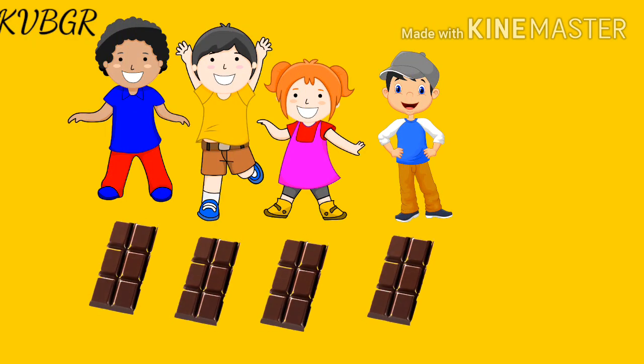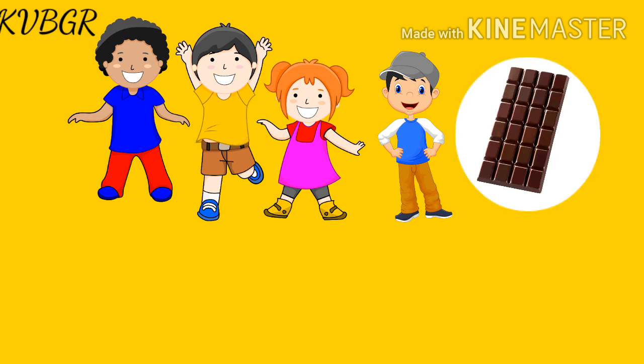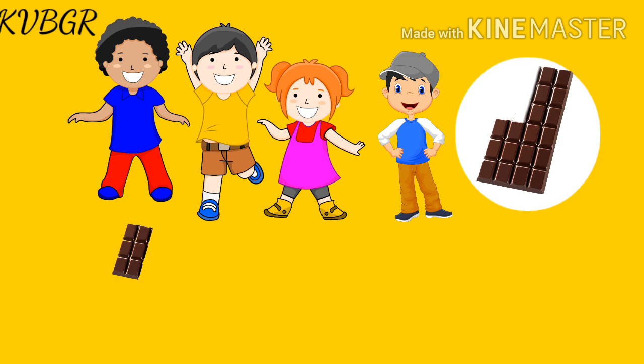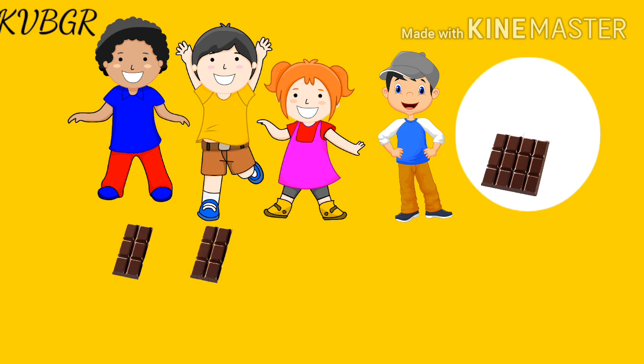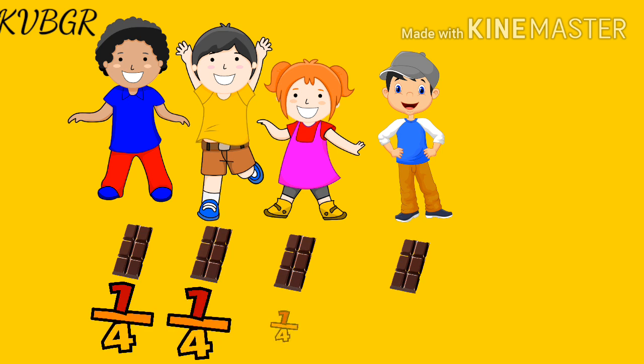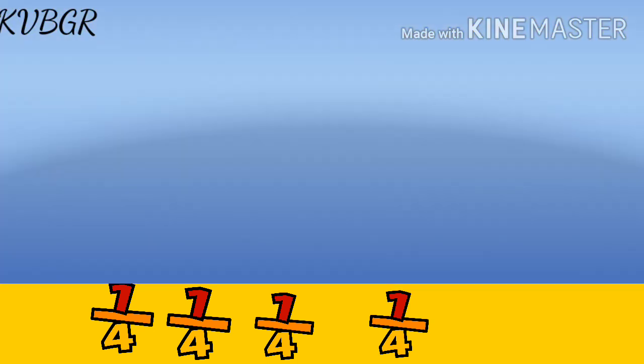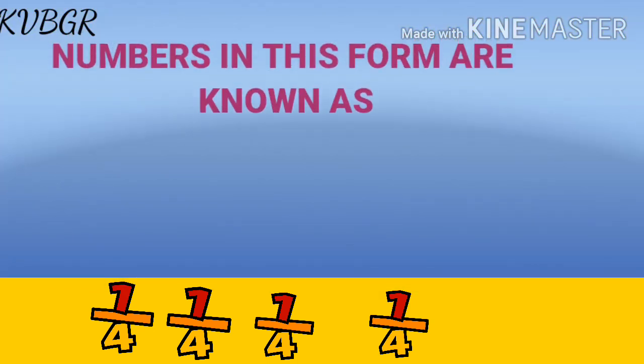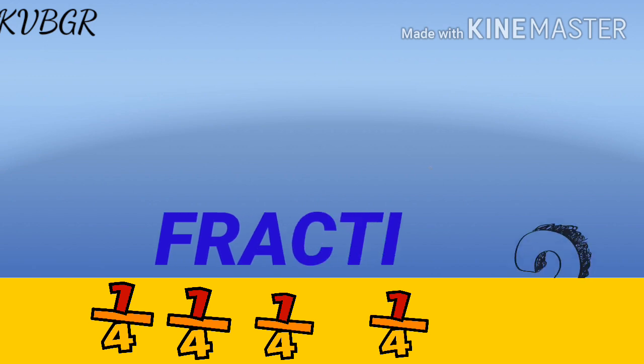Right, they all have divided one whole chocolate into 4 equal parts, like this, so that each one of them will get one part out of 4 parts of the chocolate. Means each one had 1/4 part of the chocolate. Here, the numbers in this form are known as fractions.